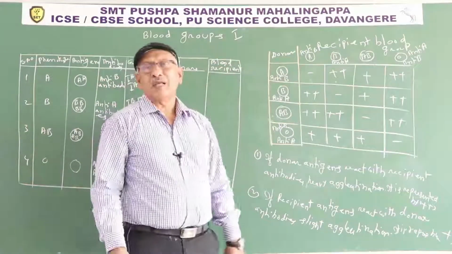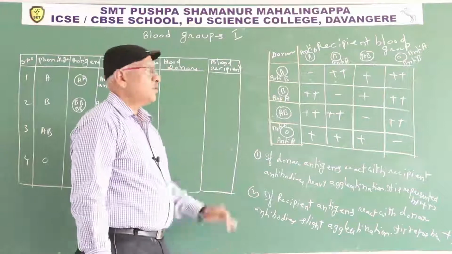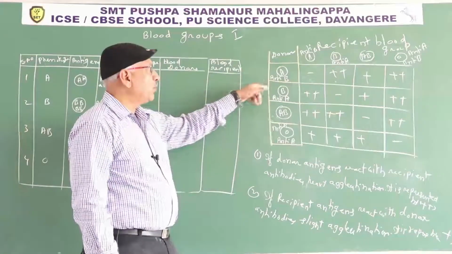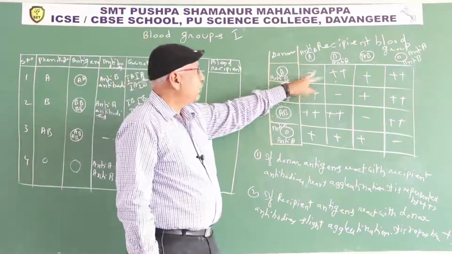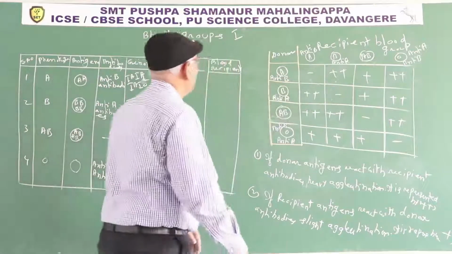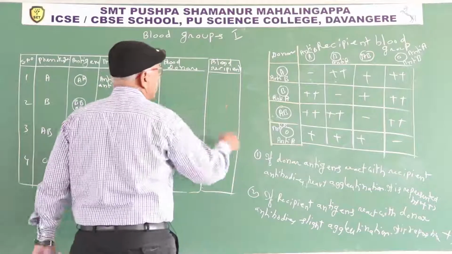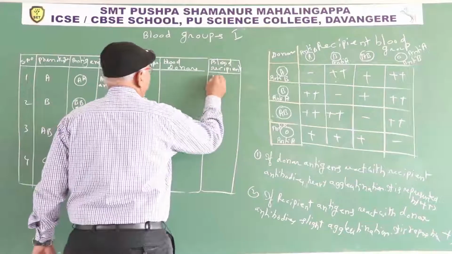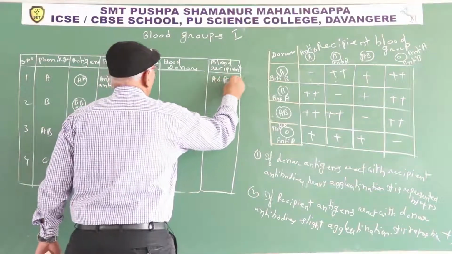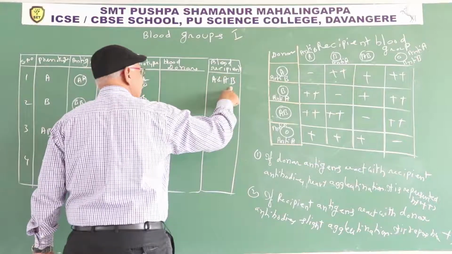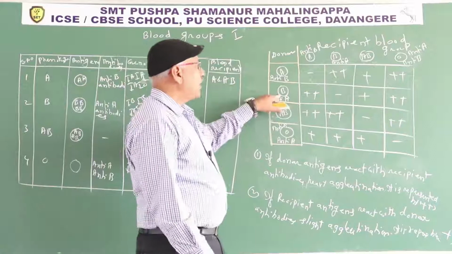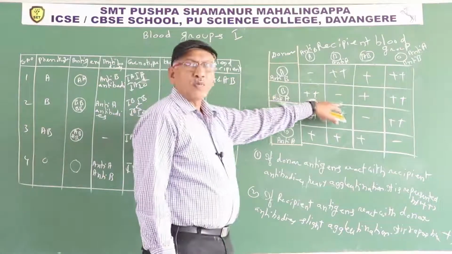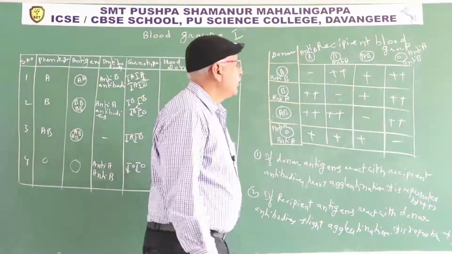Horizontal column explain to which blood groups persons having A blood group donate blood. Persons having A donate blood to A and AB. That means blood recipients. A and AB persons receive blood from A. Similarly, persons having B donate blood to B and AB.